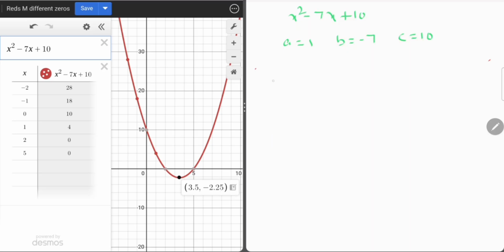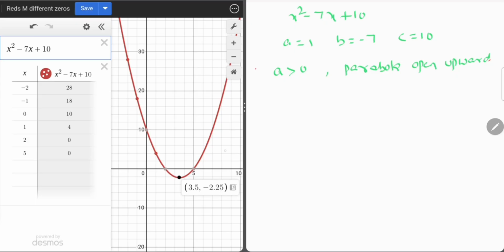Now a value is greater than 0, because we got a value 1. Therefore the graph will be a parabola that opens upward. Okay, here is the graph.